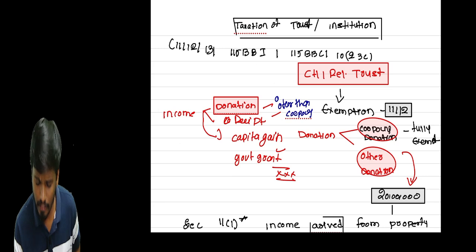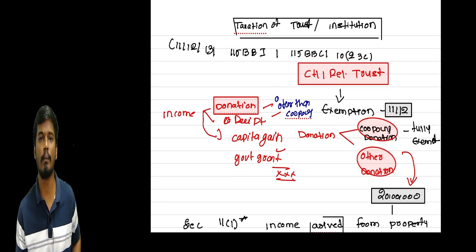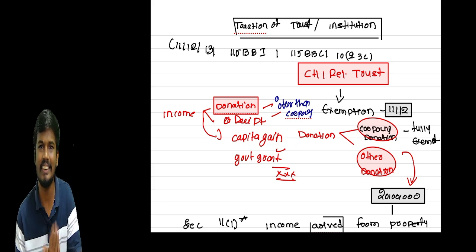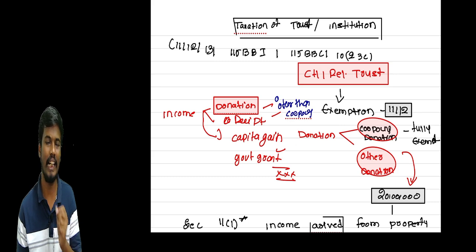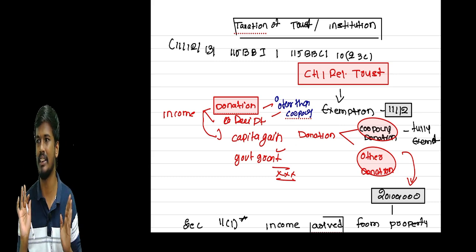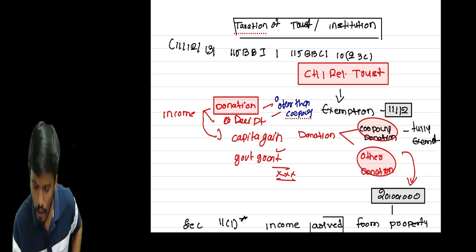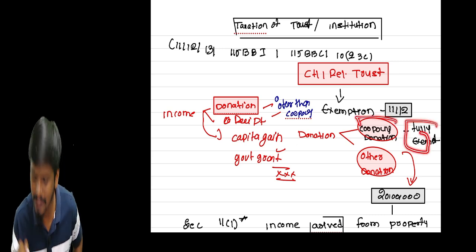In donations, we have two types: corpus donation and other donations. Simply, corpus donation is not your income; it is of a capital nature. Take an example: if shareholders invest in a company, that is share capital. Share capital is not income, it is capital. So corpus donation is like your capital. Corpus donation is fully exempt.